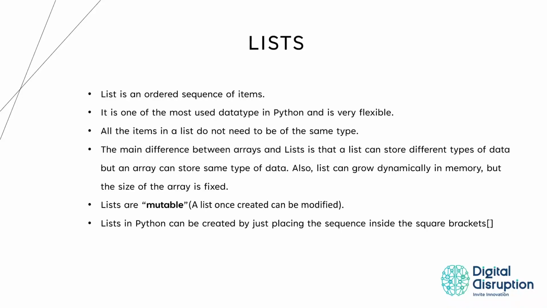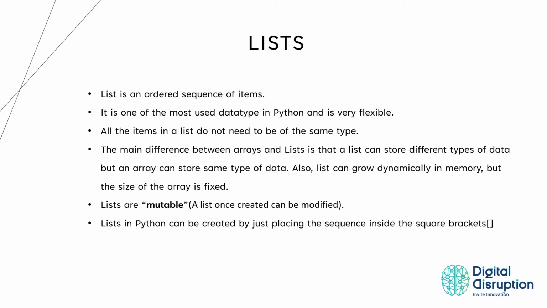Lists. A list is an ordered sequence of items. It is one of the most used data types in Python and is very flexible. All the items in a list do not need to be of the same type. The main difference between arrays and lists is that a list can store different types of data, but an array can store the same type of data. Also, a list can grow dynamically in memory, but the size of the array is fixed.